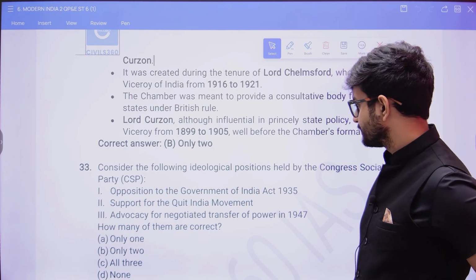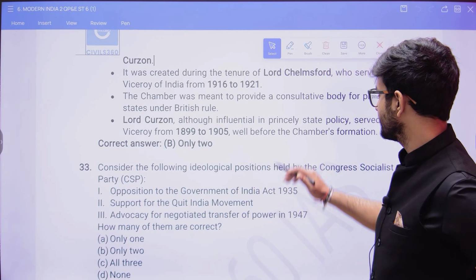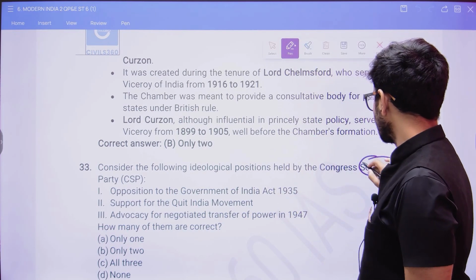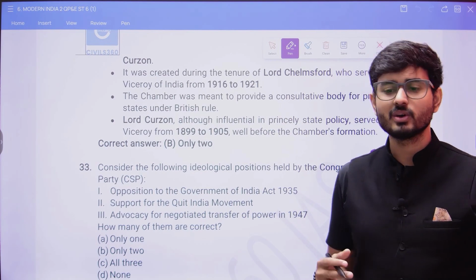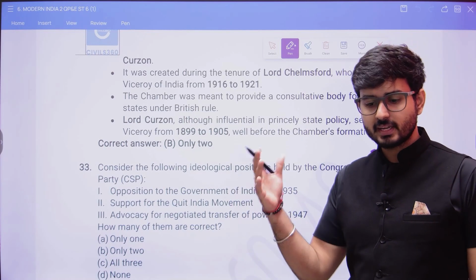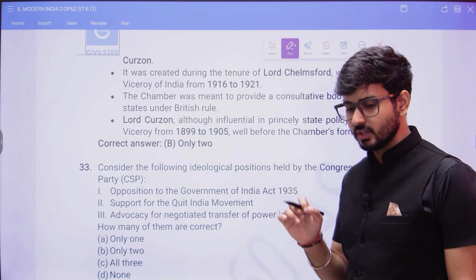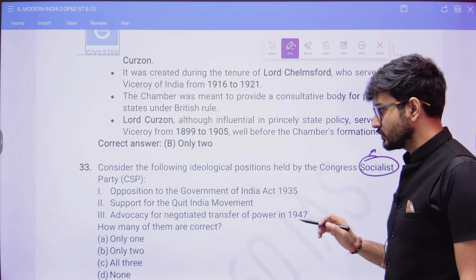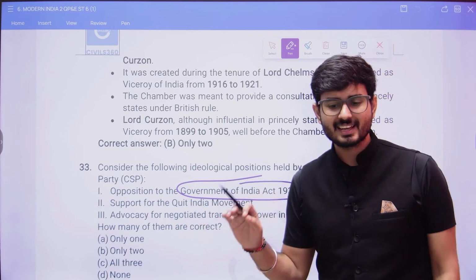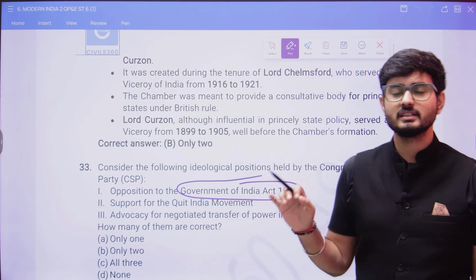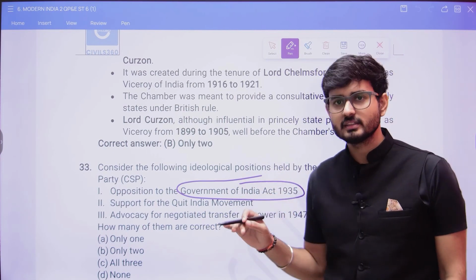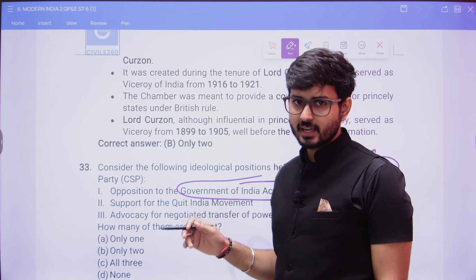So what is this Congress Socialist Party? Socialist Party means they were somewhat extreme in their approach. The majority of Indians did not accept the Government of India Act 1935, and thought they should go against it.